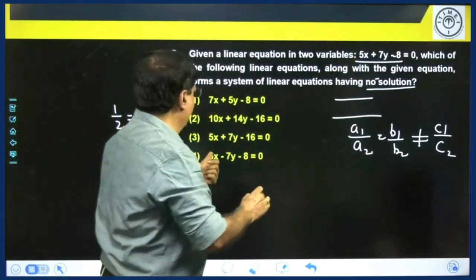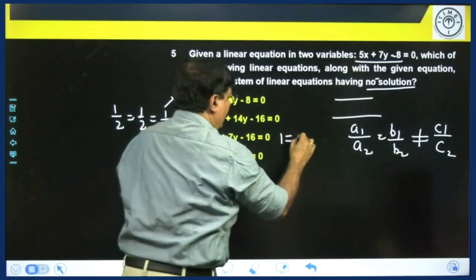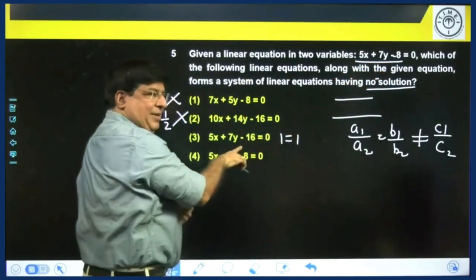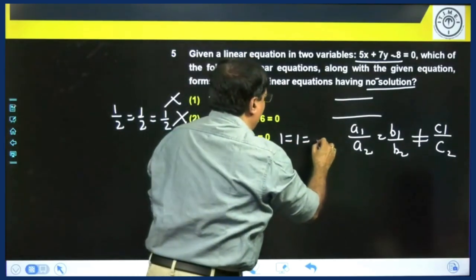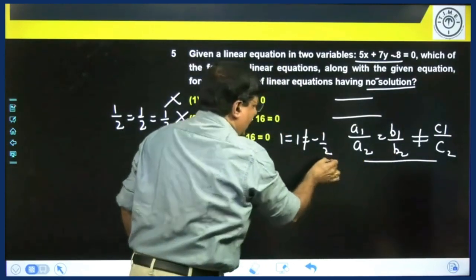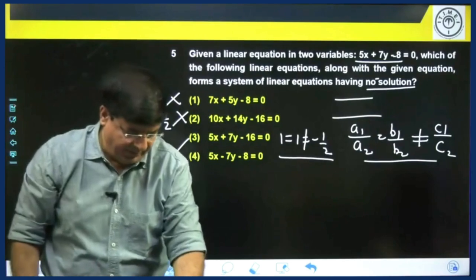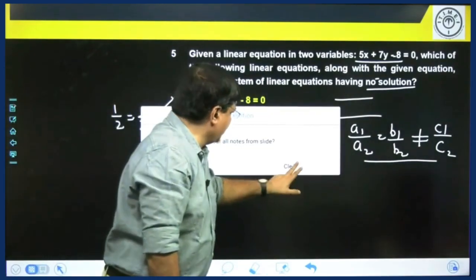Third option, 5 by 5 is 1. 7 by 7 is 1 and minus 8 by minus 16 is half, and this is not equal. So our condition here is satisfied for option number 3. Clear? Let's go to the next question.